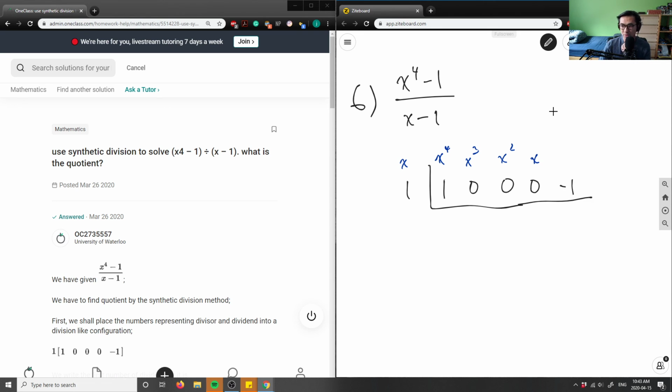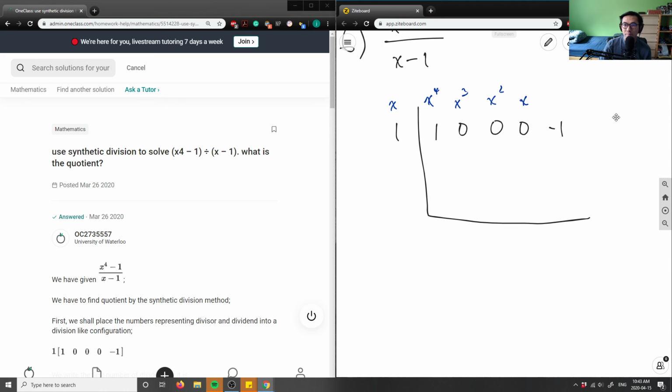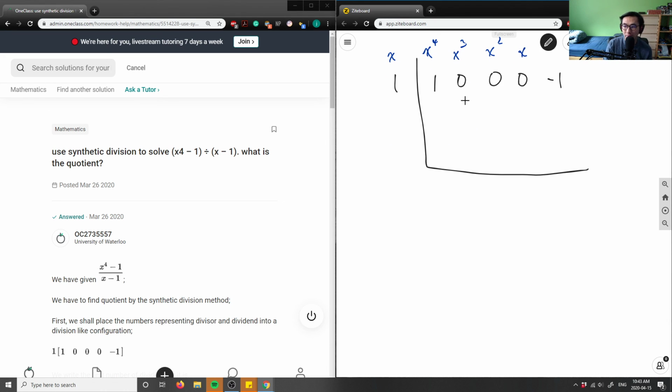This is good. So what we're going to do is take the first number inside, which represents the leading coefficient, and carry it down. Let me just extend this here. This is a 1. So I'm going to bring the 1 down like that. And after I bring it down, I multiply it by the divisor. So 1 times 1 obviously equals 1, and my answer goes into the next space here.